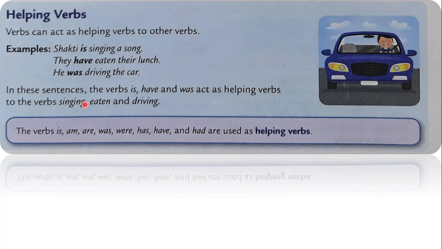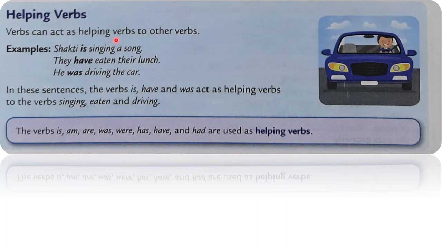Okay, students, now you already know what verbs are. In the previous class, we had discussed the topic verb, and you also know the different forms of the verb that tell the state of a person, like am, are, is. So today we will discuss the helping verbs. Verbs can act as helping verbs to other main verbs.